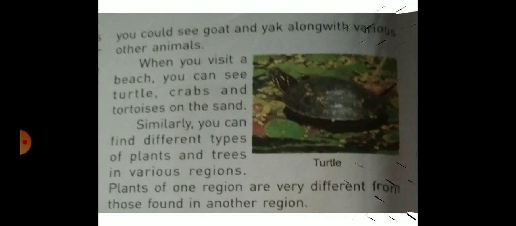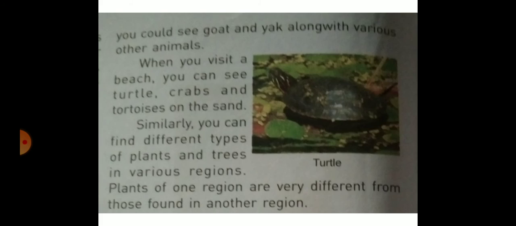find different types of plants and trees in various regions. Plants of one region are very different from those found in another region. These surroundings, river, desert, hill, etc., with their specific types of climate, stones, soil, etc., make up a habitat.